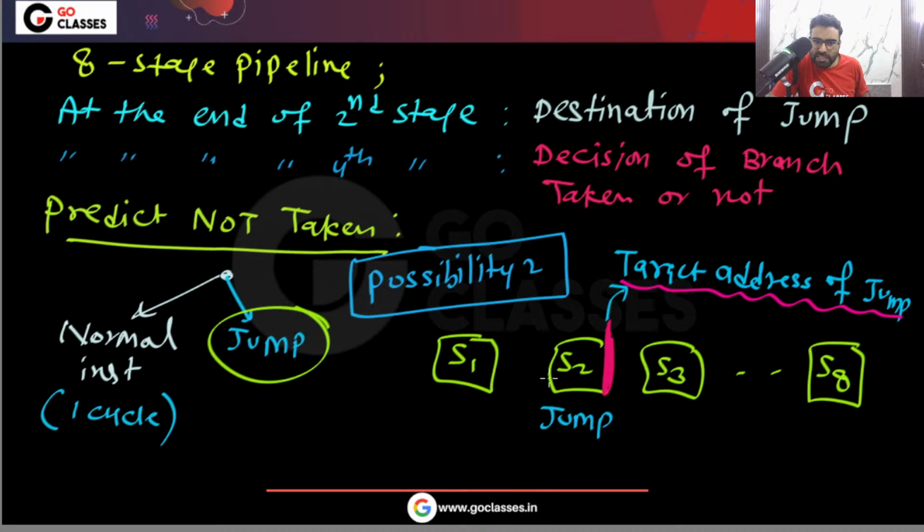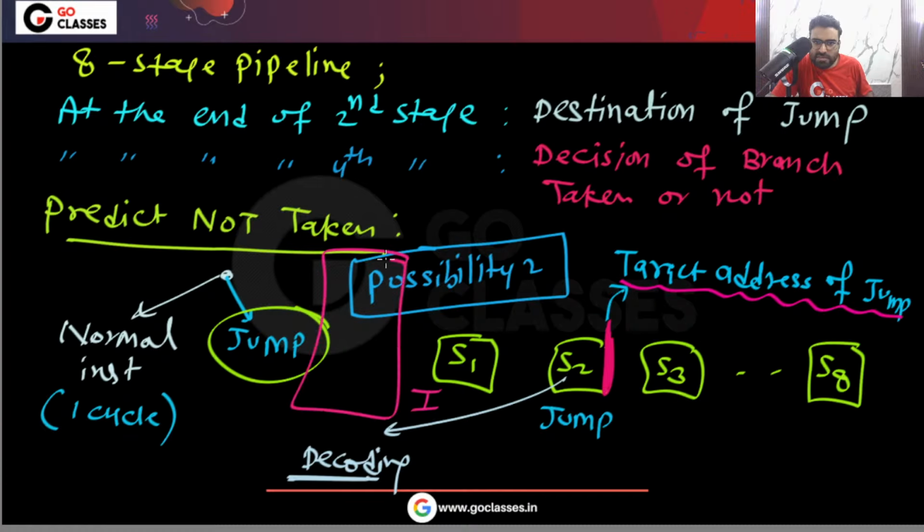Possibility 2 is that in this stage you are decoding. Now in this situation, you can see there is a sequential instruction in this stage S1. Yes or no? Okay, so in this S1 we have the next instruction, I next. I next means in the fall through path, or in your program text, the instruction after the jump instruction.